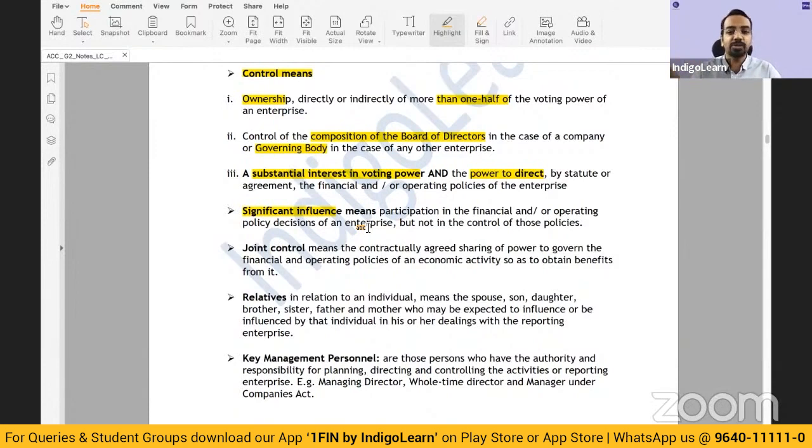Generally, when an entity has 20% or so voting power in the other entity, then we can say that there is a significant influence. Myself, I am not able to control. I cannot say yes or no, but I can influence the decision of the other company. There comes the question of significant influence.